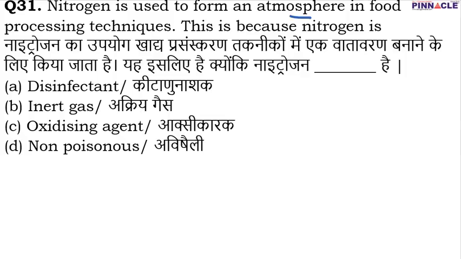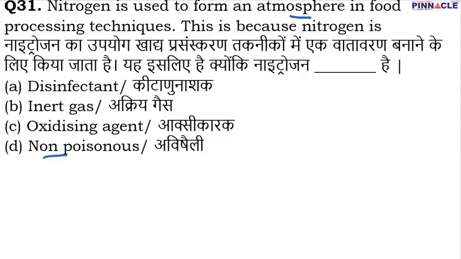And the reason why nitrogen is used to form an atmosphere in food processing technique is because it is a non-poisonous gas. Obviously, since we are going to eat food, we are going to eat chips, if the gas which is used in that is poisonous, then we cannot use it. So since nitrogen is a non-poisonous gas, it is used to form an atmosphere in food processing techniques. So D is going to be the correct option.